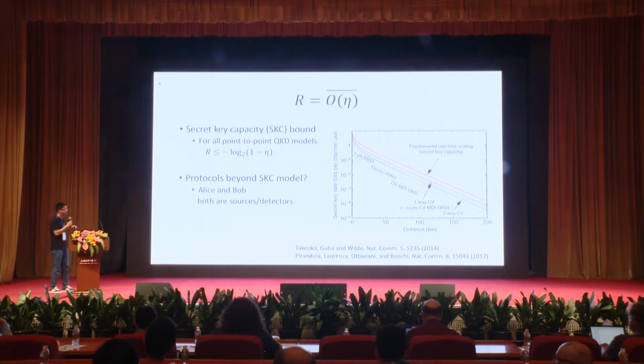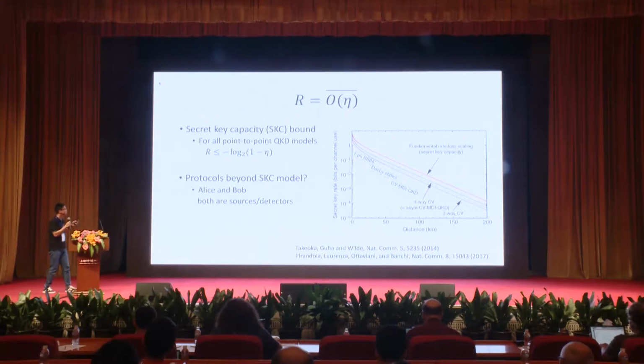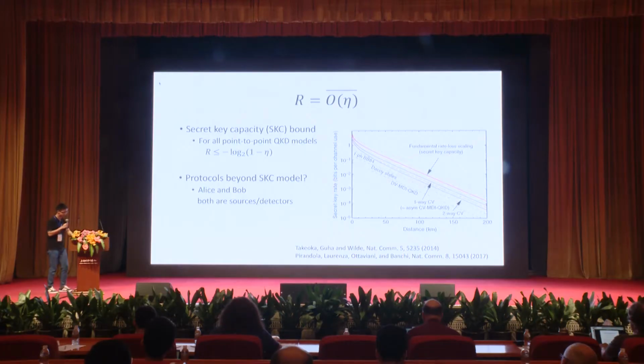So before we arrive at the pessimistic conclusion that all QKD protocols hold this kind of linear bound, we should consider protocols beyond the point-to-point model. These are protocols in which both Alice and Bob are sources and detectors. So now we want to discuss some examples of these protocols.